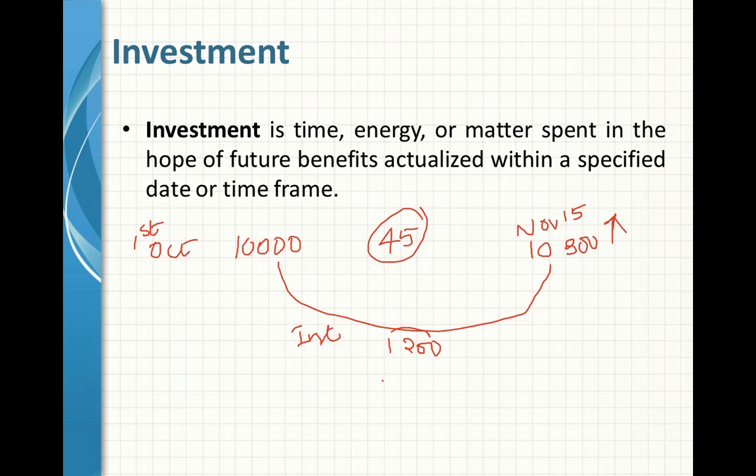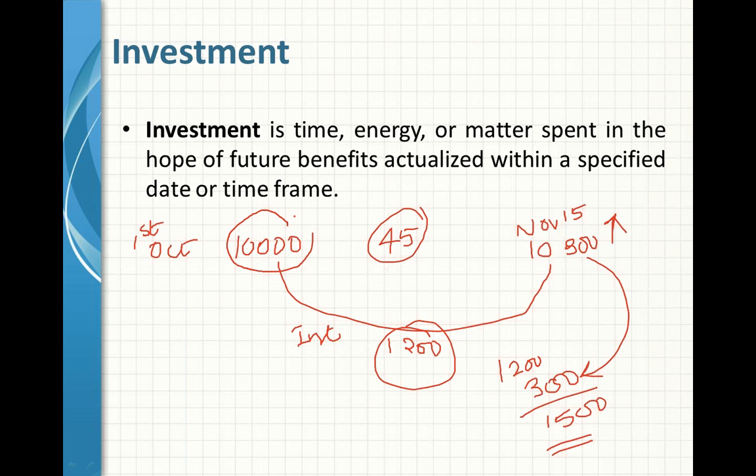So my total profit here is 1,200 interest earned and $300 increase in the investment. So overall profit will be $300 plus $1,200, that is $1,500. This is what we are going to discuss here. This is the initial cost of the investment.